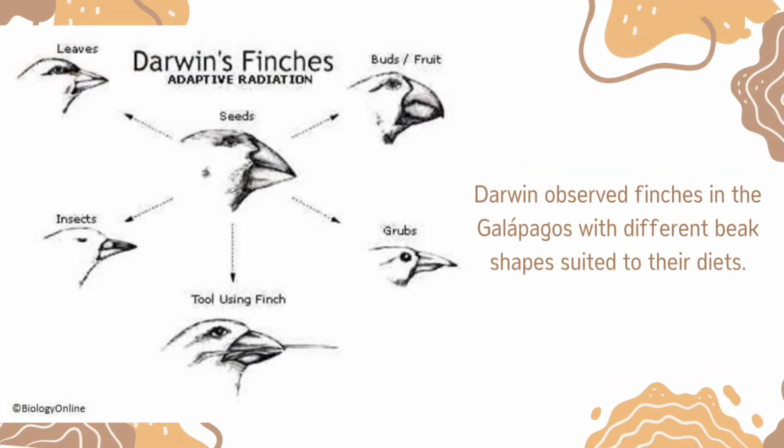While traveling on the HMS Beagle, Darwin studied finches on the Galapagos Islands. He observed that each island's finches had different beak shapes, adapted to their food sources. This led him to the idea that species evolved through natural selection.